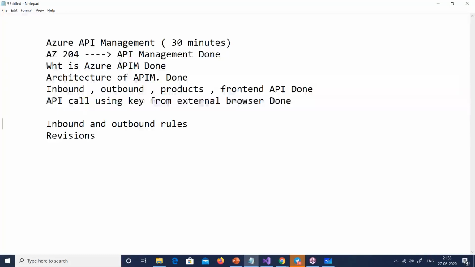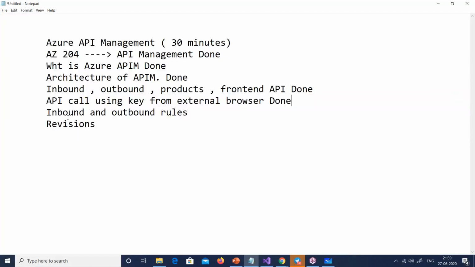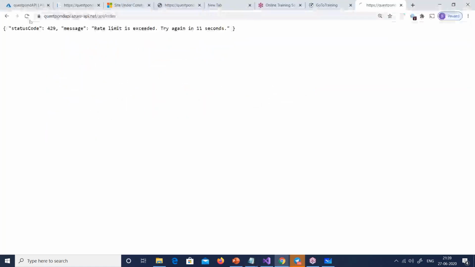Guys, you can go to the documentation and do one example for outbound rules, for example caching or something. Okay, so any questions, guys, still here? This is done, a simple example of an inbound rule. Let me cover revisions as well. Now what happens is, you have set a rate limit out here, and it's working.